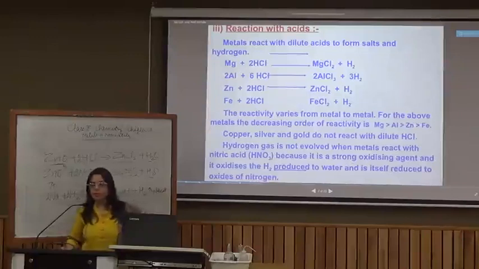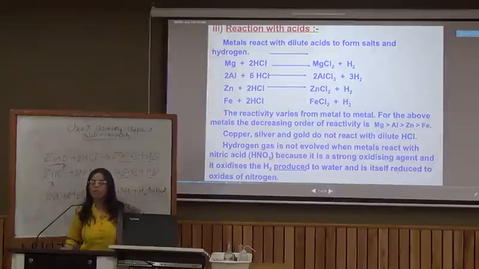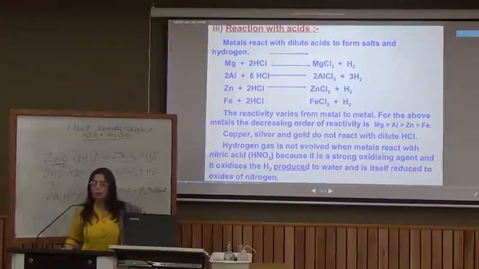Reaction of metals with acids. So you can well imagine, if sodium, which is treated with water to show a violent reaction, is treated with an acid, the reaction will be absolutely explosive. So sodium, potassium will react violently. Magnesium reacts vigorously. Let's look at the reaction of magnesium metal with hydrochloric acid.